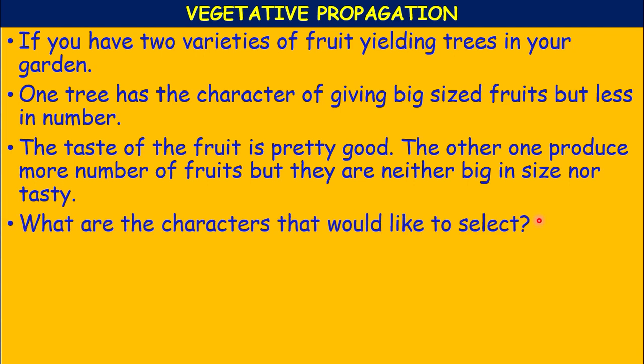Then what factors would you like? You will select the second one as the rootstock, and the tree that has the characters of big size and good taste is the scion, which you can select.